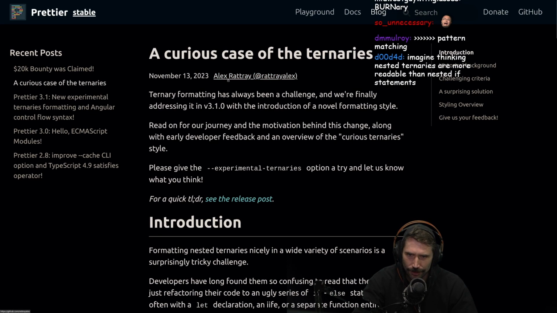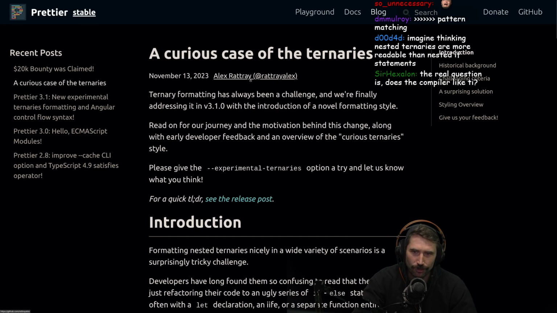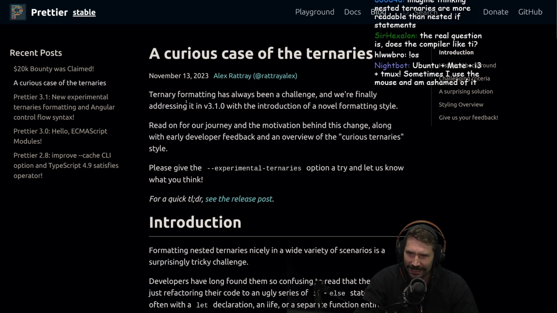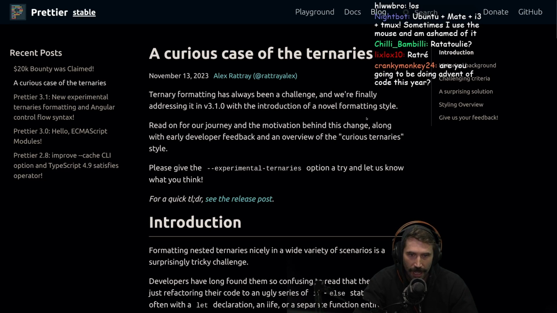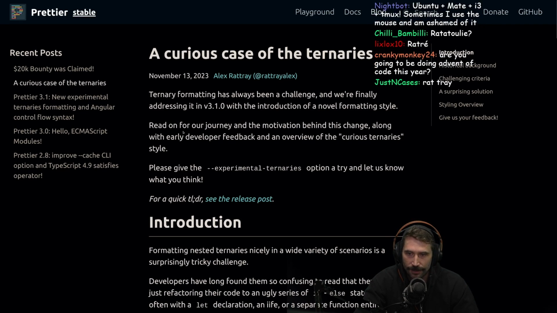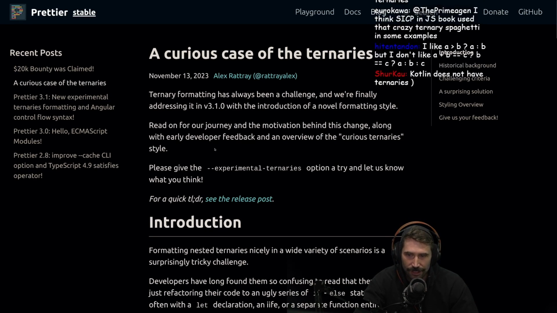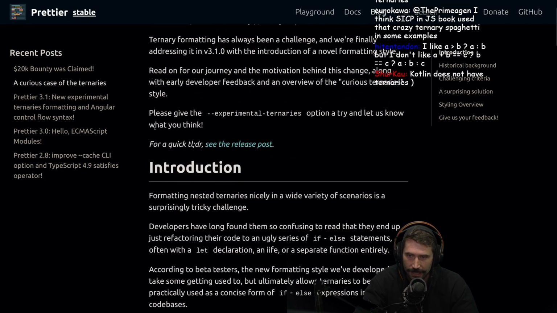Rattray? I'm going to say Rattray because when you say Rattray, it feels like, can't be that, can it? Ternary formatting has always been a challenge, and we're finally addressing it in 3.1.0 with the introduction of a novel formatting style. Read on for the journey and the motivation behind this change, along with early developer feedback and an overview of curious ternary style. Please give us the experimental ternaries option a try and let us know what you think.